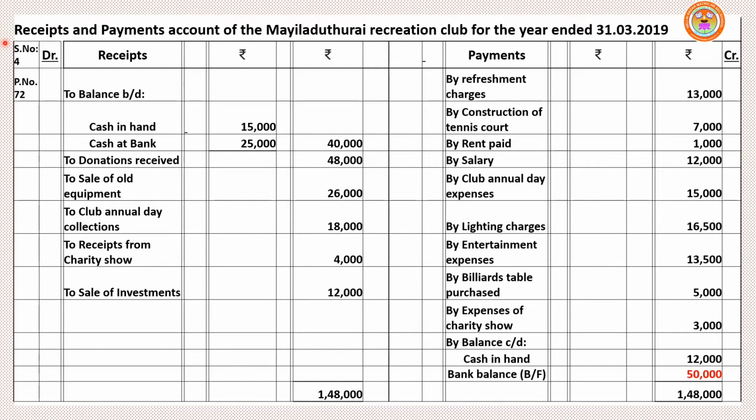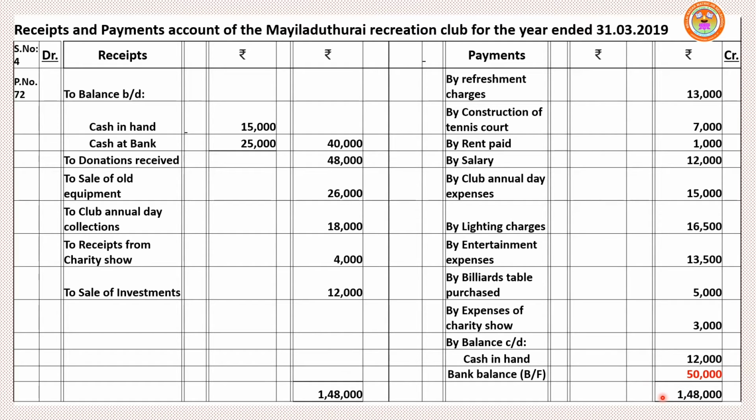Now put the total. Now add the debit side. If you add these things, we get 1,48,000 total. While adding the credit side, that means the payment side, we get total 98,000. Write the highest total on both sides, 1,48,000 on debit side and credit side.